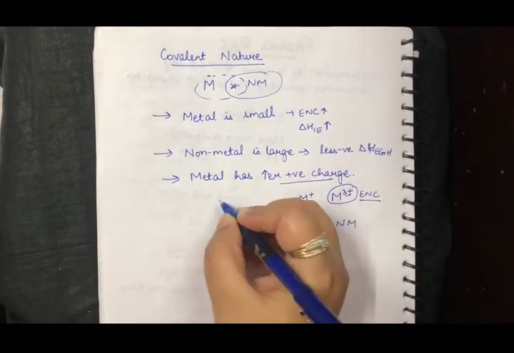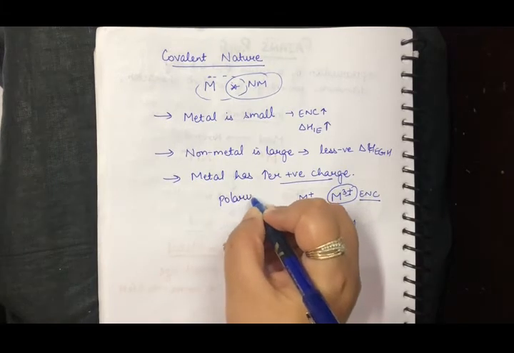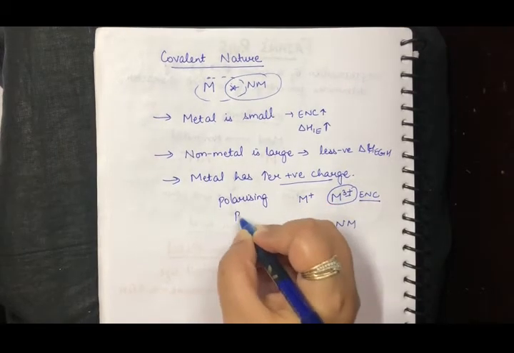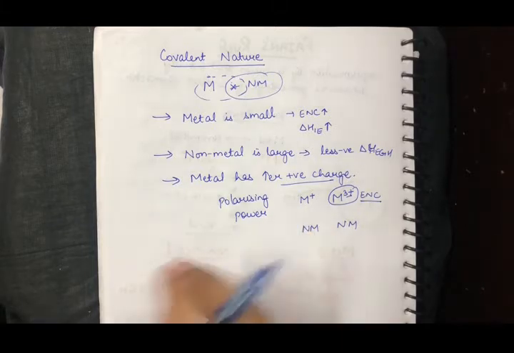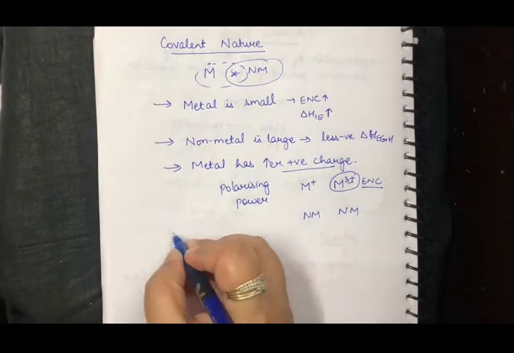This particular thing is called as polarizing power. The tendency of the metal to pull back its electron from the non-metal or distort the electron cloud of the non-metal, that is called as a polarizing power. The next condition is